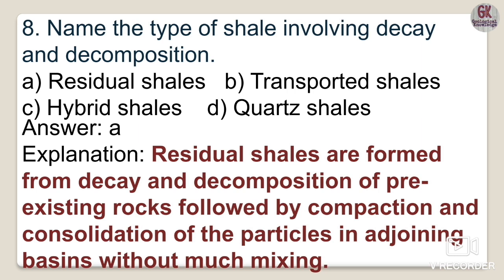Residual shales are formed from the decay and decomposition of pre-existing rock.